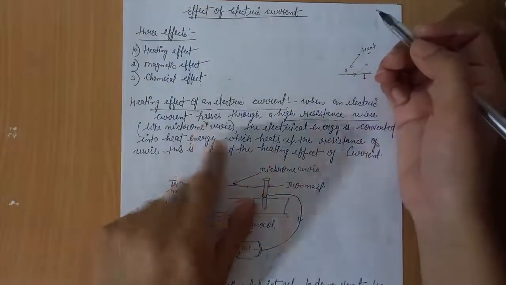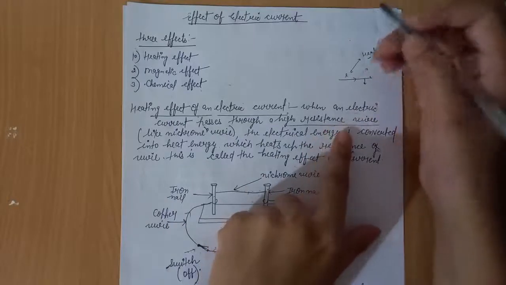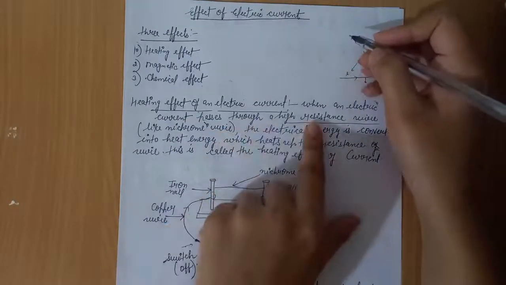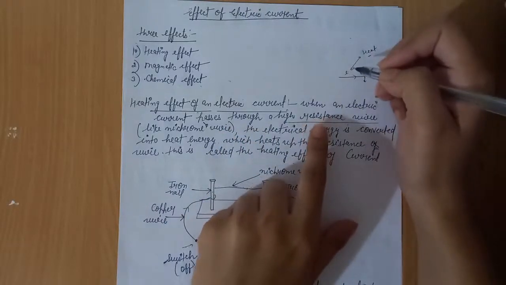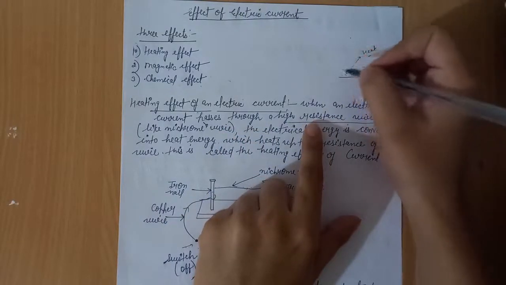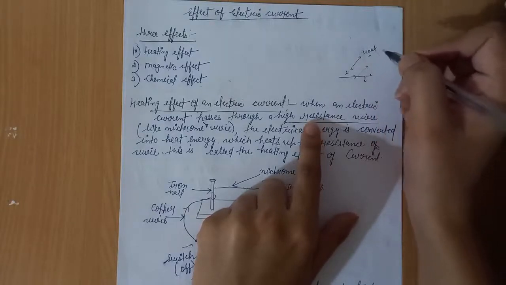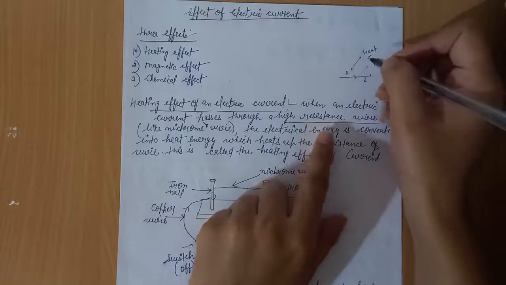When an electric current passes through a high resistance wire like nichrome wire, and resistance wire means the wire which opposes or resists the flow of electric current through it, we call that wire a resistance wire.